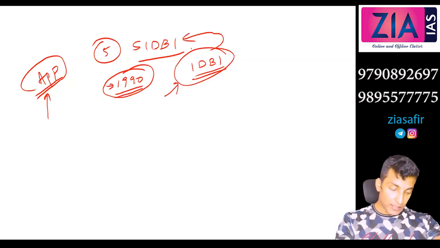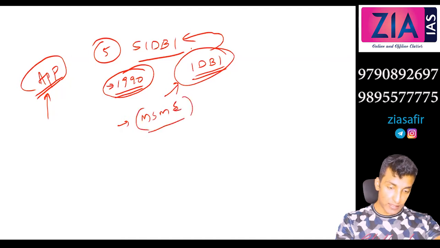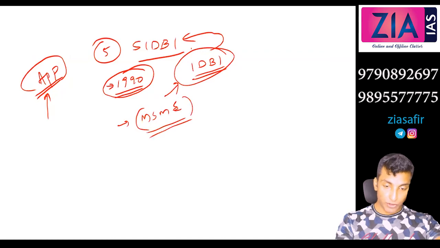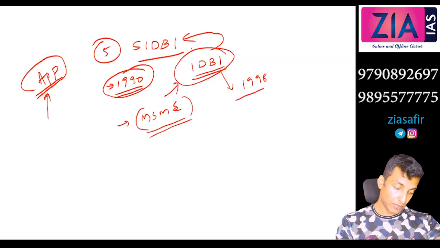It is the apex institution in the field of financing to MSMEs. As I have told you, it was granted autonomy in 1998. Okay.